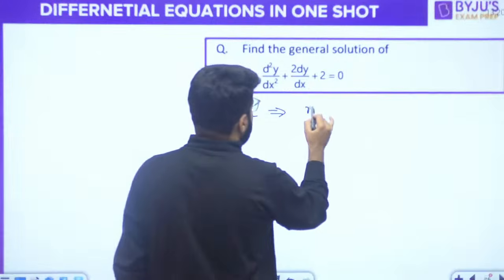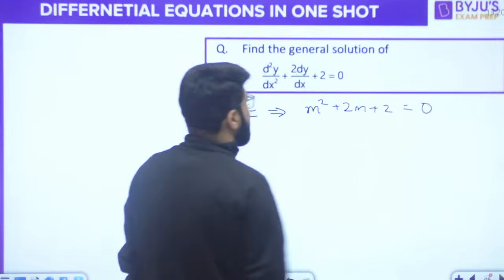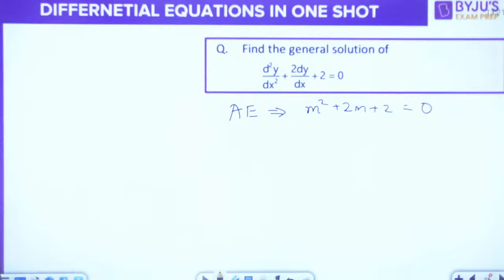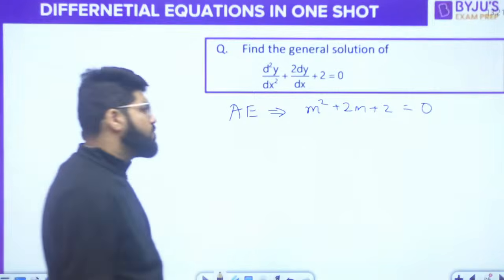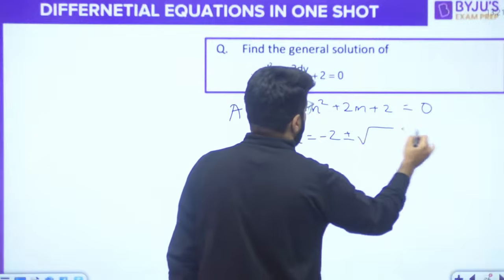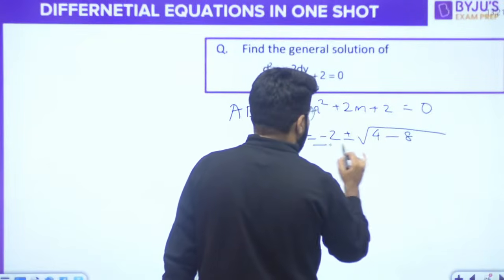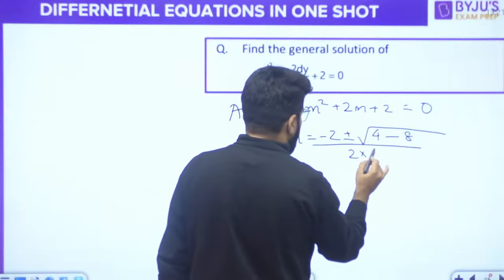So what is the auxiliary equation? m square plus 2m plus 2 equal to 0. Now m is minus 2 plus minus root over b square minus 4ac, so 4 twos are 8, divided by 2a.